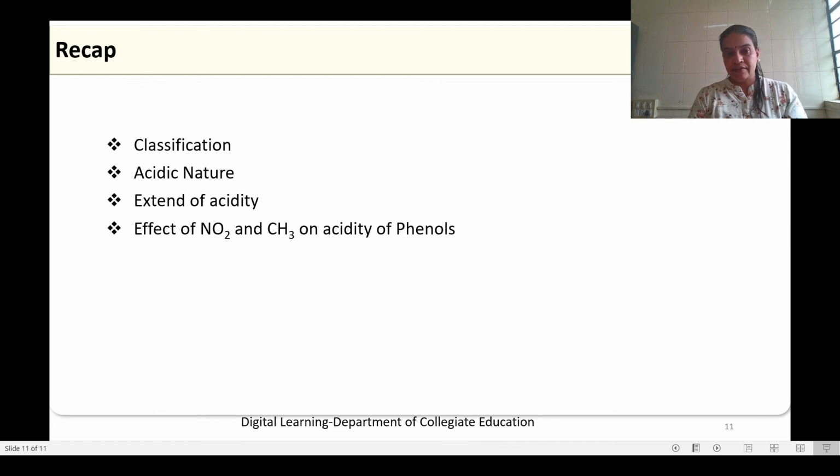So in this session we have seen the definition and the molecular structure of phenol, then classification, then acidic nature, whether it is more acidic than alcohol or less acidic than carboxylic acid. All these points we have seen. Then the extent of acidity, meaning comparison with alcohol and carboxylic acid, and also the effect of NO2 and CH3 groups on the acidity of phenols.